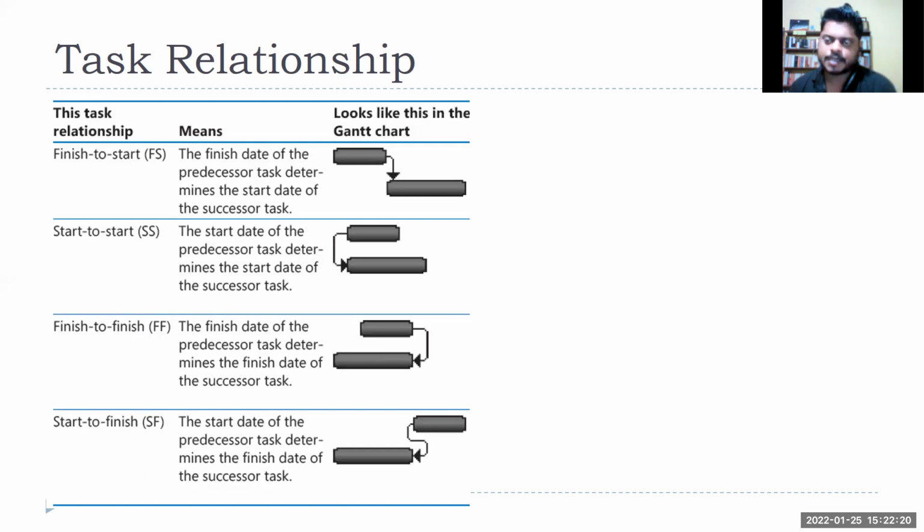Can anybody think of any task like that, start to finish? Can you think of anything?